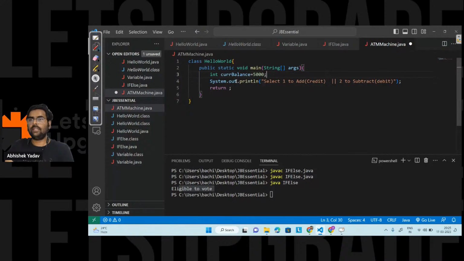And after that I will write a check. First I will take a variable, int option one,